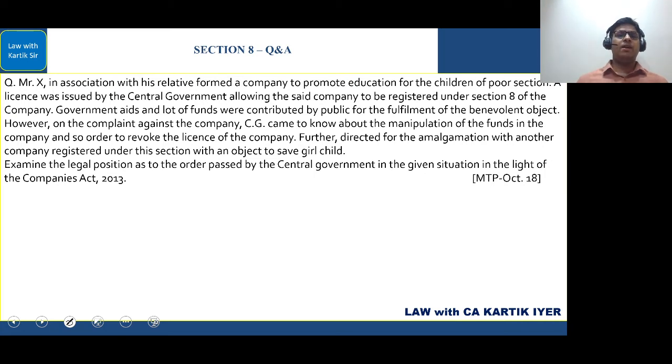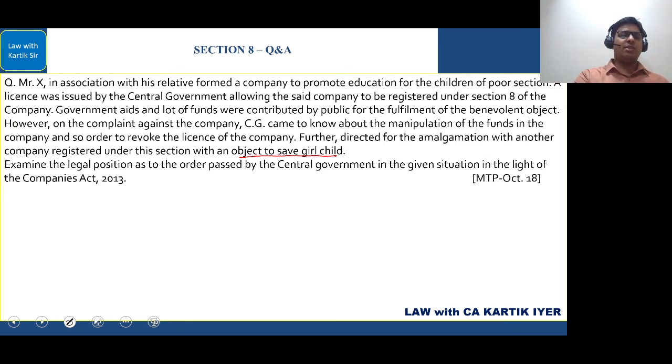However, on a complaint against the company, the central government came to know about the manipulation of the funds in the company, and so an order to revoke the license of the company was passed. Further, the CG directed the amalgamation with another company registered under this section with an object to save the girl child. So CG has given the order to amalgamate this company with another Section 8 company having the object to save the girl child.